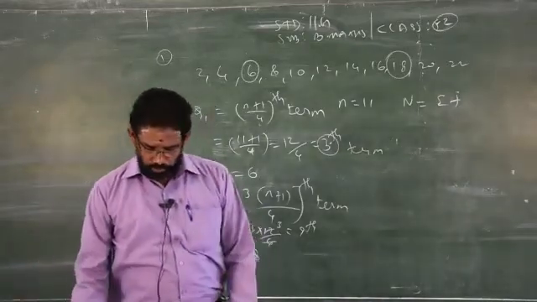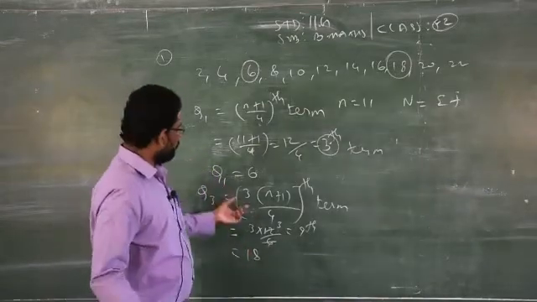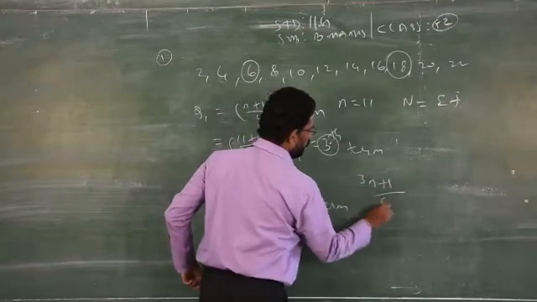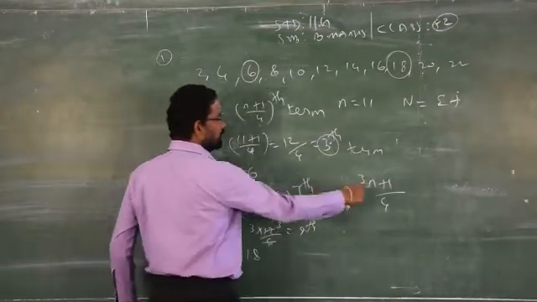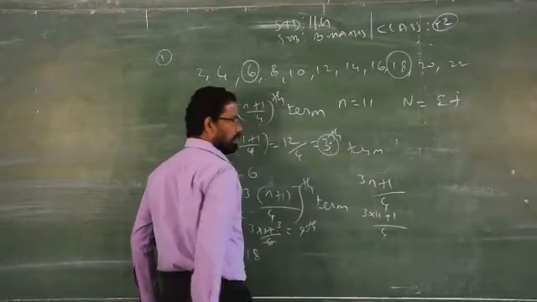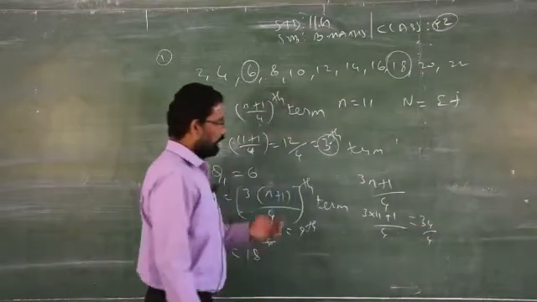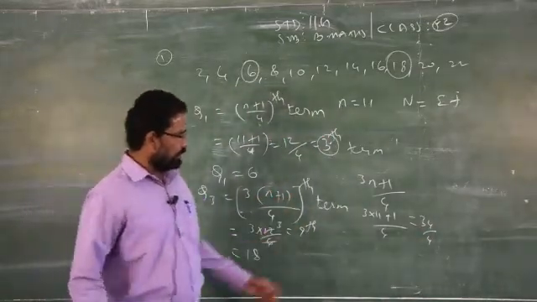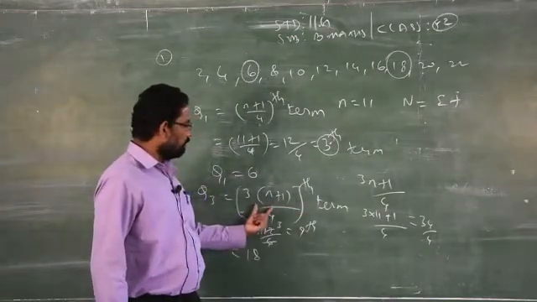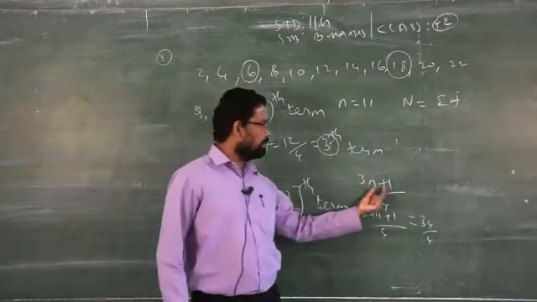Clear? So be careful. That is very, very easy, but you should be very careful of using that formula. Some of the boys will write it like this: 3n plus 1 by 4. If you do the calculation, n is replaced by 11, plus 1 by 4. 3 11s are 33, plus 1, 34 by 4. You will get some decimal value. So this type of calculation is very wrong. Please be careful of using the brackets: 3 of (n plus 1). Don't write 3n plus 1.